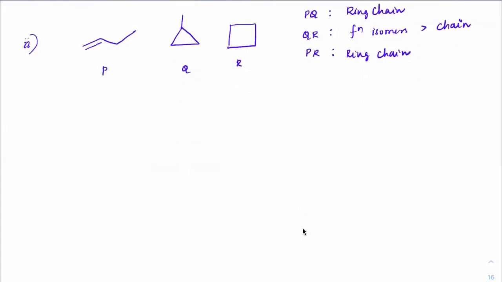First one. Example 1. Find the total number of isomers for C4H8. Got it? Which means that it includes straight chain also, and ring chain also. One I'll do, the second one you can try.